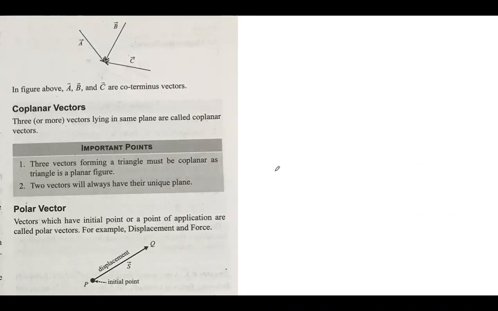Polar vectors: vectors which have an initial point, or a point of application, are called polar vectors. For example, displacement and force are polar vectors.